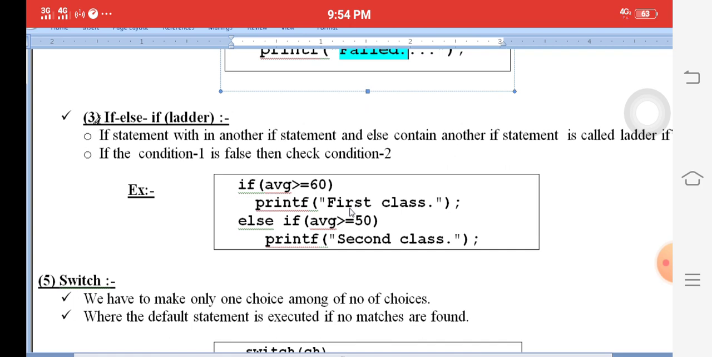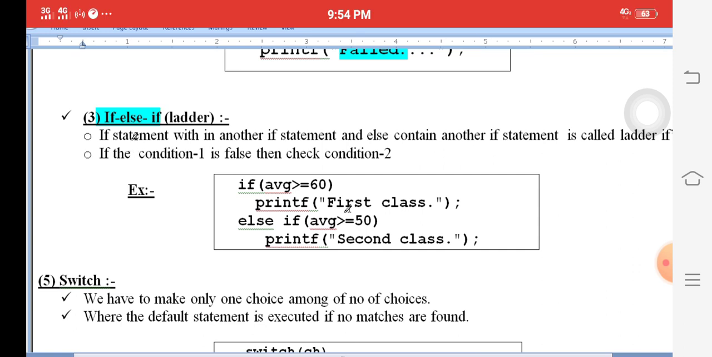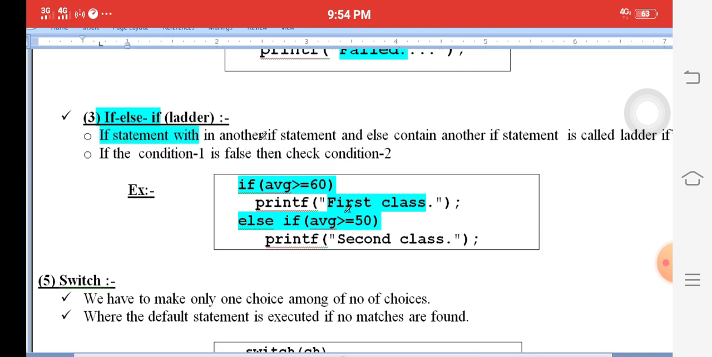Next one, if else ladder. If else ladder means sometimes we use more ifs at a time. For example, if average is greater than 60, first class. Else containing another condition, for example an if statement with another if statement. Else containing also an if statement is called a ladder if. Simple: else if condition is called ladder if.